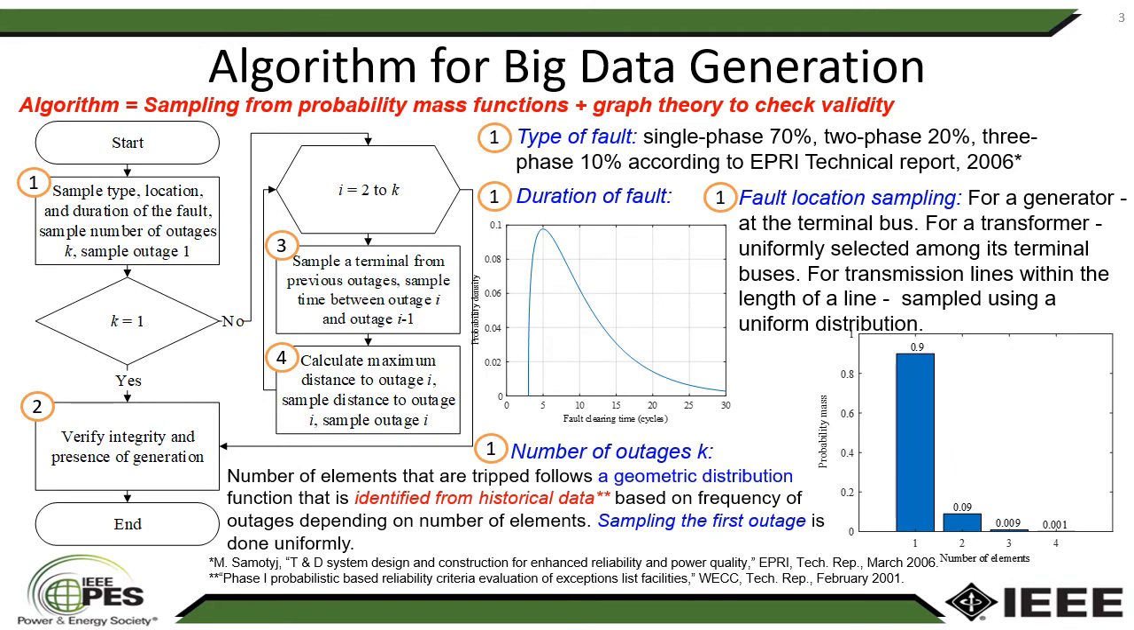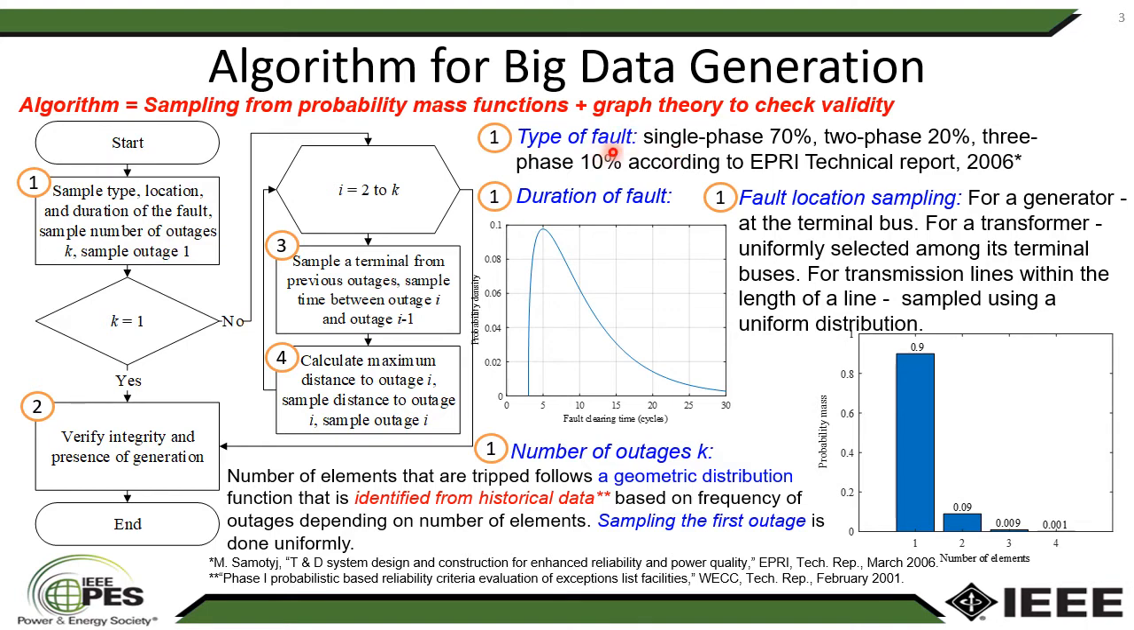The proposed algorithm for big data generation implies derivation and usage of realistic probability mass functions and graph theory to check validity of the resulted network after contingency. Thus, the algorithm starts from sampling of type, location, and duration of the fault, following with sampling the number of outages and choice of which one is going to be simulated first.